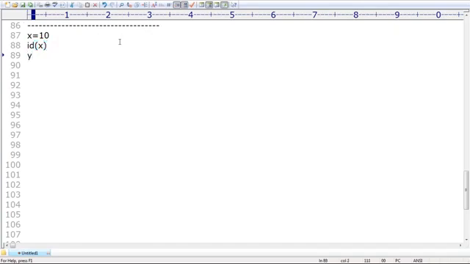Now I'm taking y is equal to 10. So now I'm taking ID of y, sir. Or otherwise, let me remove these IDs. x is equal to 10, y is equal to 10. Can you please tell me in total how many objects are there? Respond. How many objects are there?